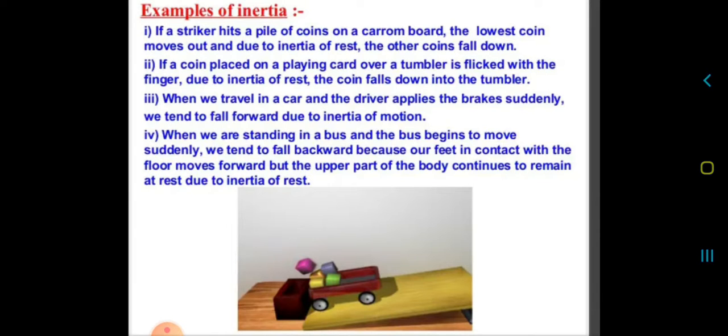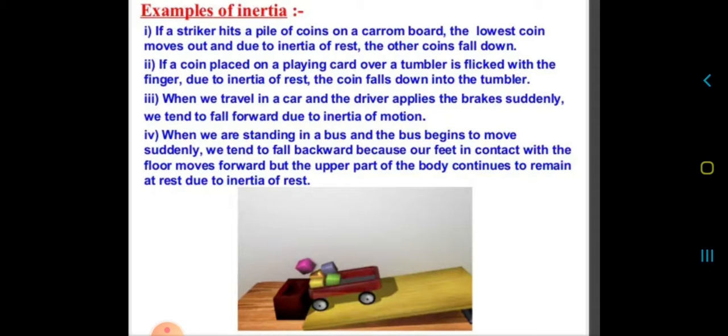So whenever you play carom, whenever you strike the lower coin, as soon as the lower coin is removed, all the other coins fall down. Okay, if a coin placed on a playing card over a tumbler is flicked with the finger, due to inertia of rest, the coin falls down into the tumbler.